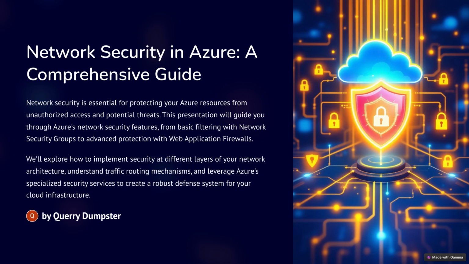Right. It's completely private. So private links actually require an approval process. They do. When you want to establish a private link, you have to request it from the service provider. So for example, if you want to connect to a storage account using a private link, you would send a request to the storage account service, and they would either approve or deny your request. So it's a bit more involved than just setting up a service endpoint. It is, it's a little bit more involved, but it's a much more secure way to connect.